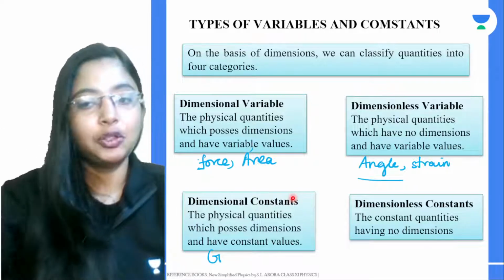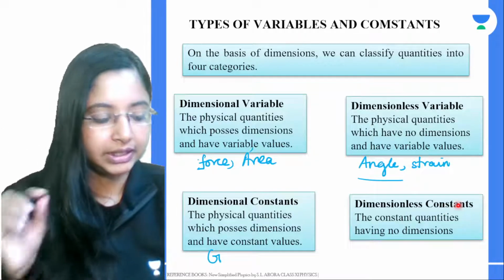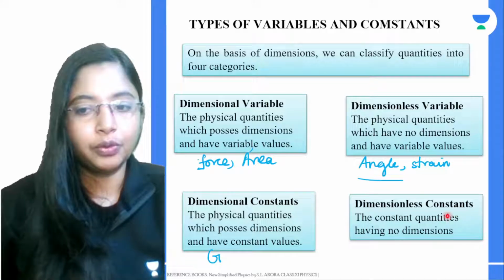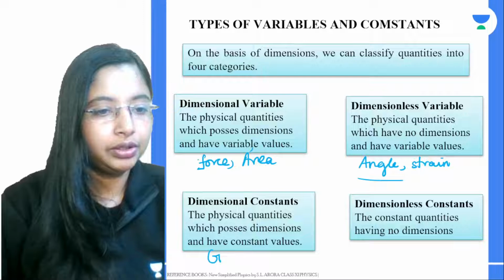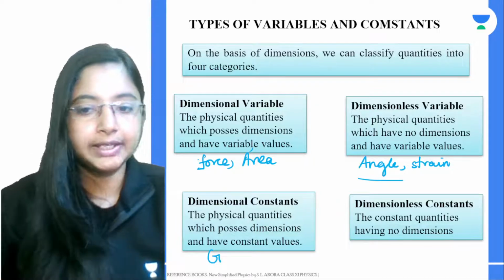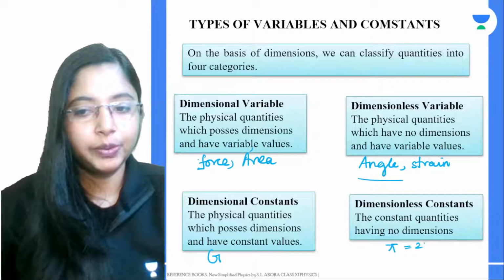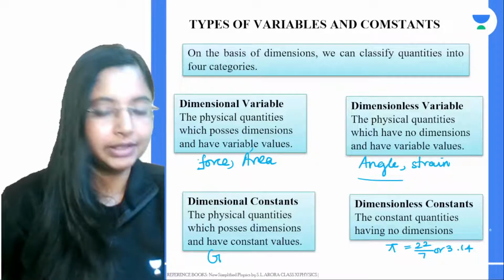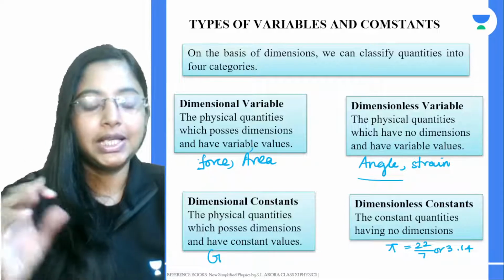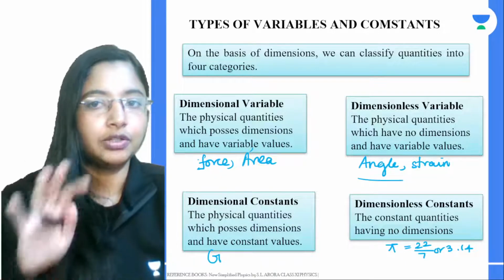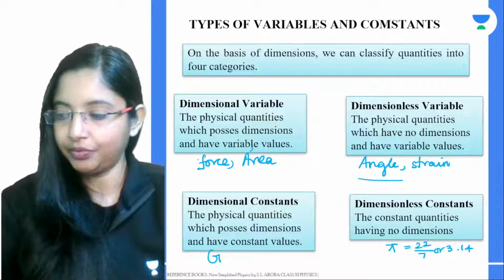Next you have dimensionless constants. These are constant quantities which have no dimension, but have a fixed value. For example, pi. The value of pi is 22 by 7 or 3.14. This is a fixed value, a constant quantity, and it has no dimension also. These are called dimensionless constants. So these are the four types of variables and constants.